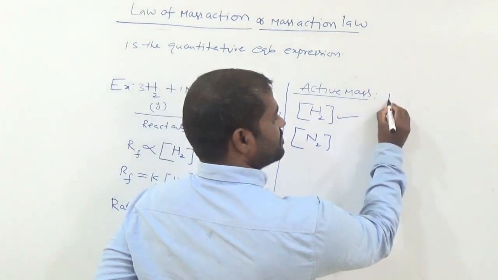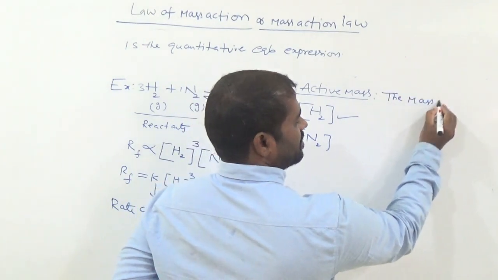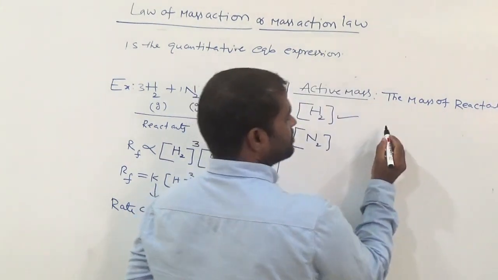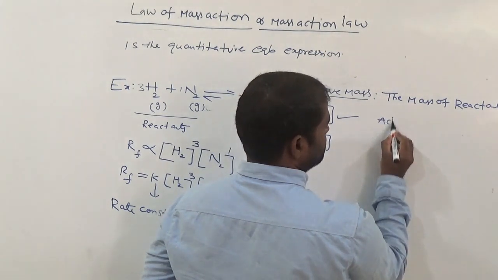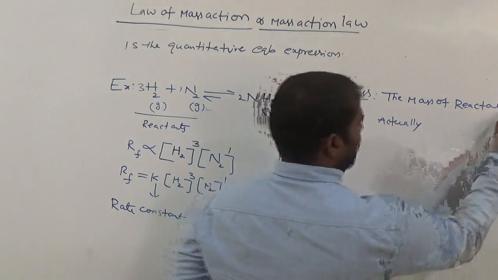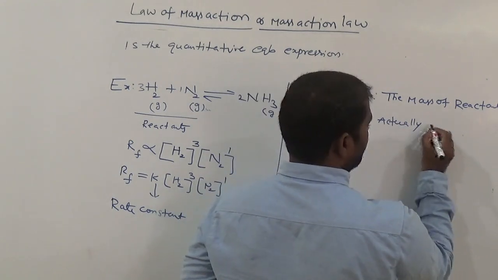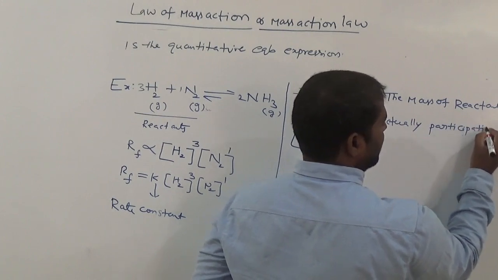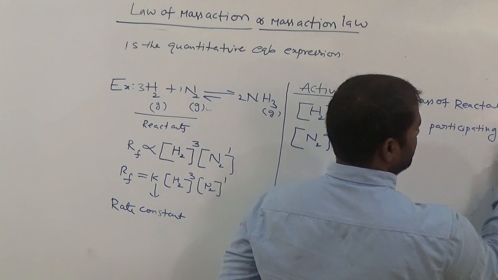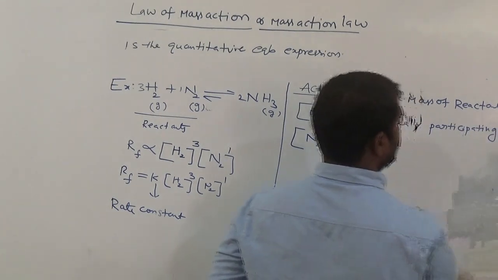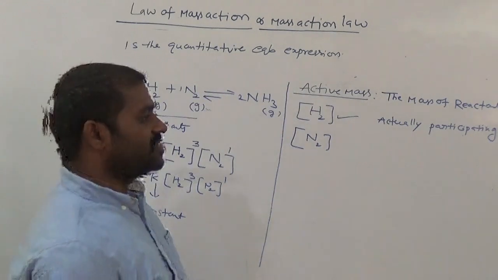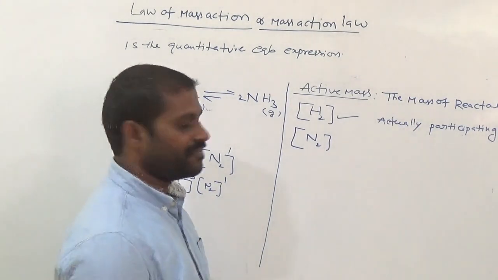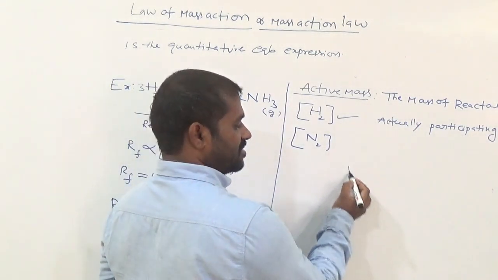Active mass means the mass of reactants actually participating in a chemical reaction. The mass of reactants actually participating in a chemical reaction is called active mass. Okay.